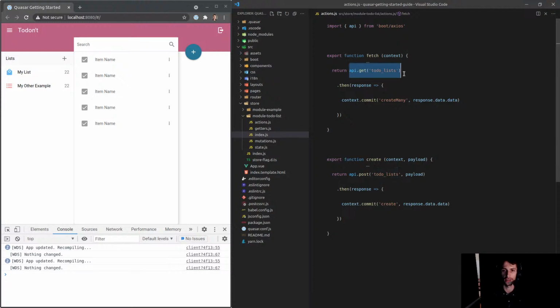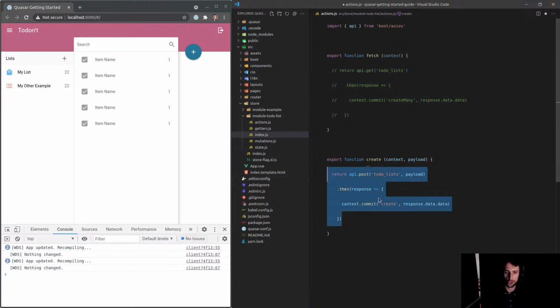It's getting all of the to-do list via the API at the moment. So if I were to comment that out and comment this out, I should easily be able to recreate my fetch and my create commands. And if I can recreate them easily, then that means I will be able to easily create an application that other users can implement.